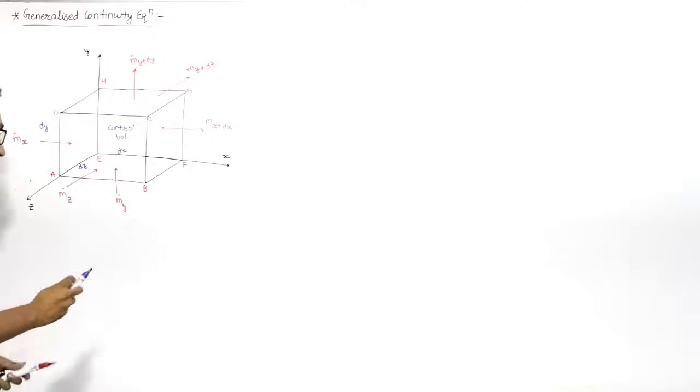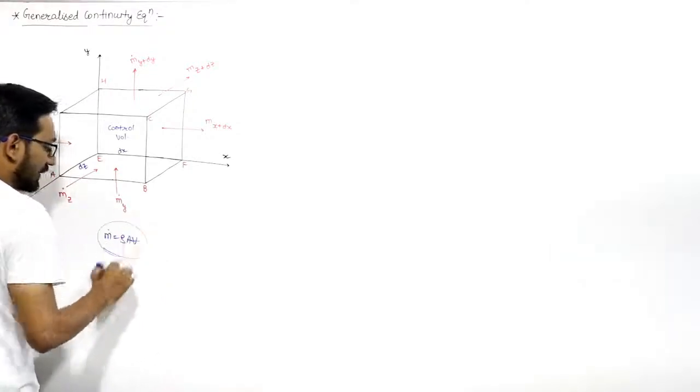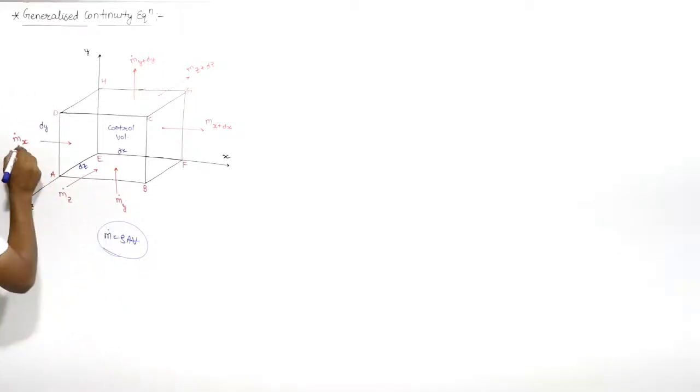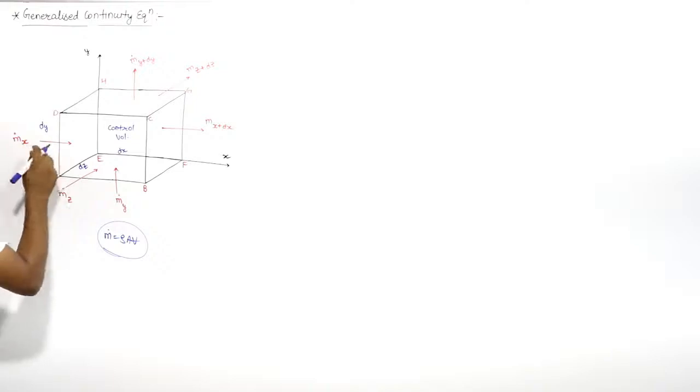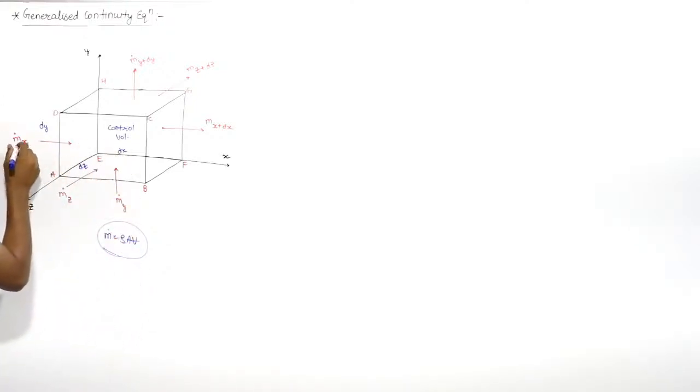Now, we know that mass flow rate will be density into area into velocity. If we talk about m dot x, let us say the density of the fluid which is flowing is rho. Rho is the density of the fluid. I am saying that m dot x is density, and this is in the x direction.